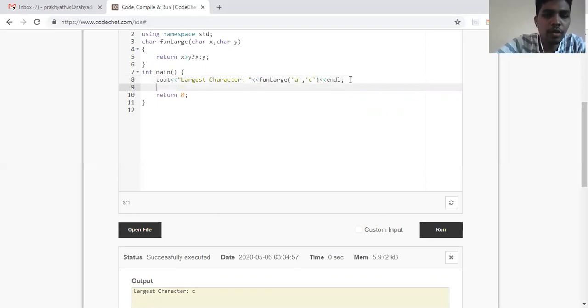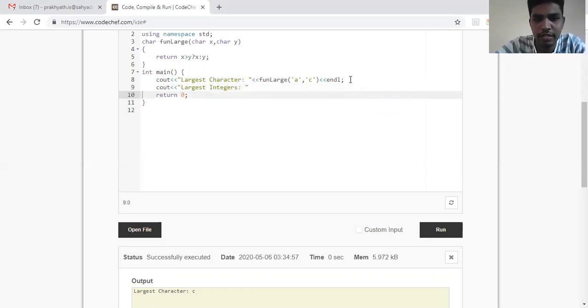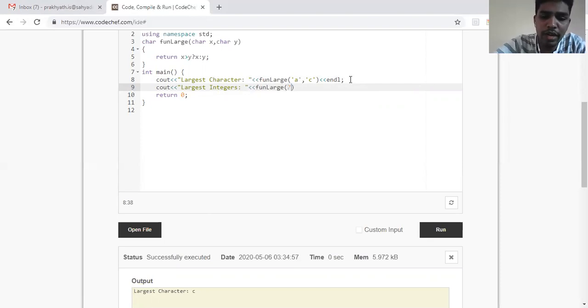Okay, so is it possible for me to call the same function largest on integers? Clear? What I'm speaking about is, is it possible for me to pass two integers to the function, and will it give me the same result? That is, will it tell that 9 is the largest based on this particular input which I've passed? So let me run this and see.